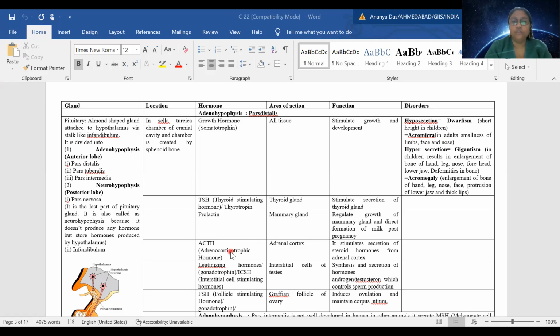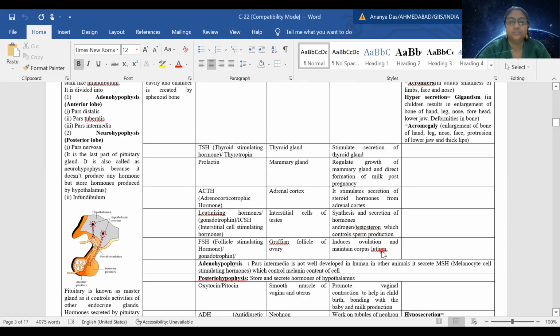So the fourth hormone is ACTH. The full form is adrenocorticotropic hormone. Do not get scared with their names. Try and understand, it will be very easy. ACTH, adrenocorticotropic hormone, means this is a trophic hormone which is going to act on the adrenal cortex. That's why we are calling it adrenocorticotropic hormone. So it will act on the adrenal cortex and stimulate the secretion of adrenal cortex hormones.